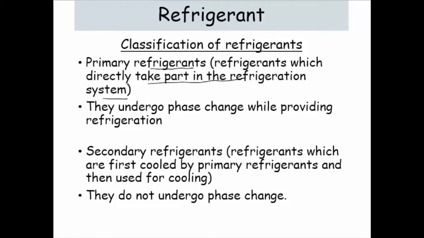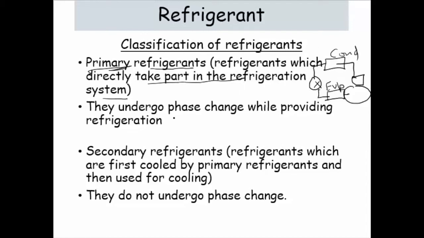Basically whatever the cycle is, there is a compressor, after the compressor a condenser, after the condenser an expansion valve, and then the evaporator. Whatever fluid takes part in this cycle, that is the primary refrigerant. So the one directly in contact with this cycle is the primary refrigerant.